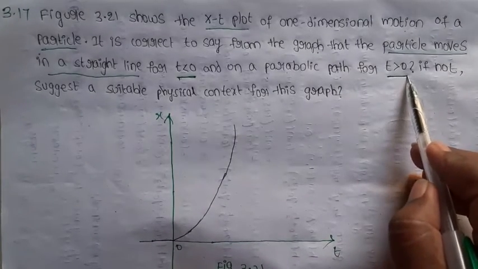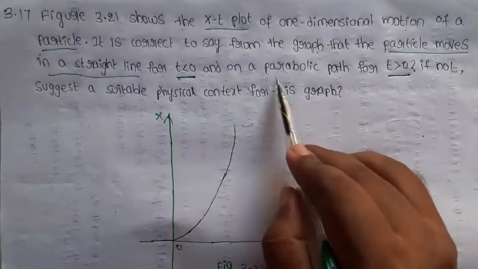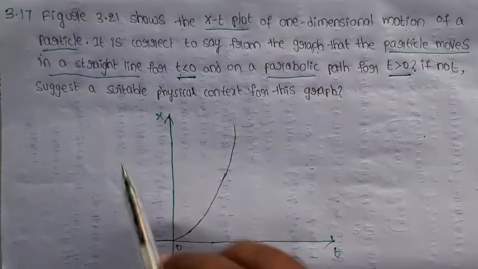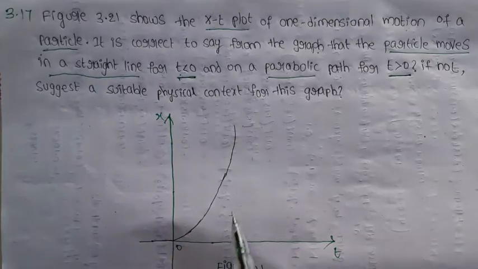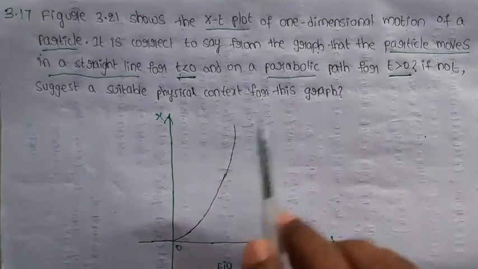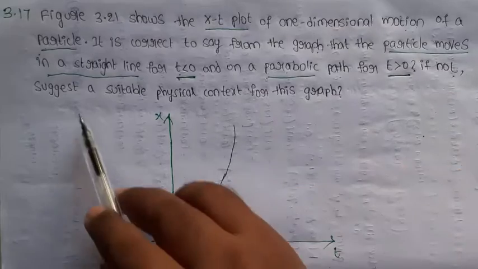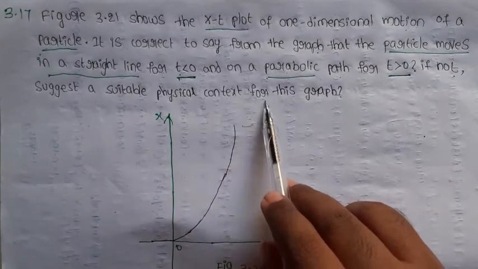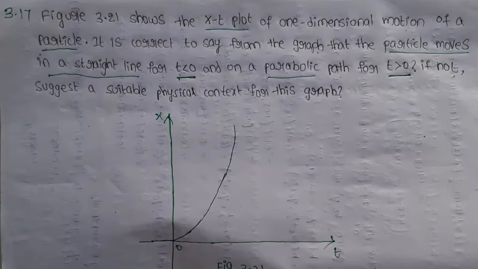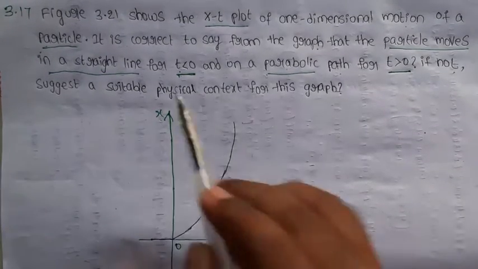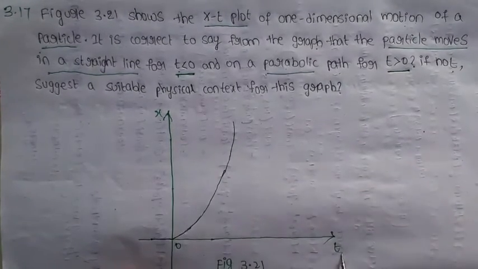When t is greater than 0, the path is parabolic. When t is less than 0, the path is a straight line. From the graph we can say whether that is correct or not. If not, suggest a suitable physical context for this graph.